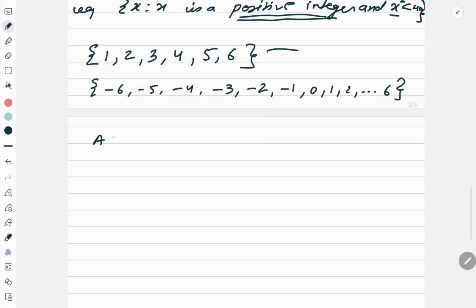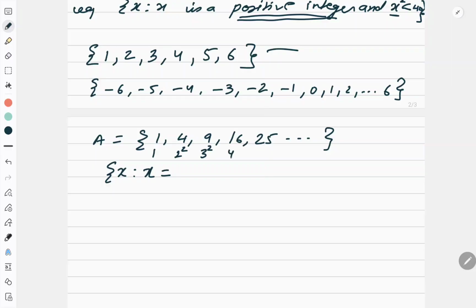Now suppose your A is equal to 1, 4, 9, 16, 25, and so on. I want to write the set builder form for this. So how will I write? First, x such that x is equal to, now observe carefully. This is 1, this is 2 square, this is 3 square, this is 4 square, and this is 5 square. So what is happening here? The power is the same. So I can say n to the power 2, where n belongs to N.